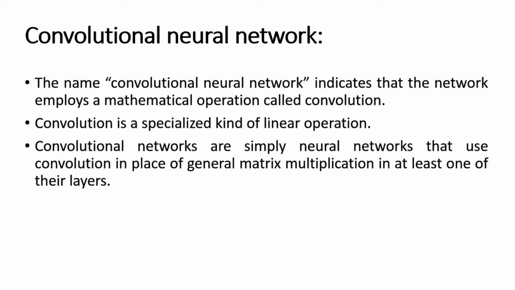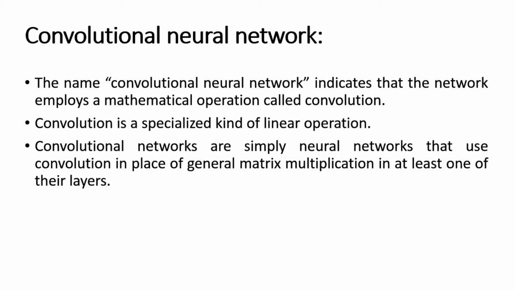Next to that, the name convolutional neural network: the name indicates that the network employs a mathematical operation called convolution. So what convolution is, we have understood already. If that is considered in neural network architecture, then it becomes a convolutional neural network. How it is going to be considered as a convolutional neural network, you are going to understand in the upcoming slides. Next to that, convolution is a specialized kind of linear operation.